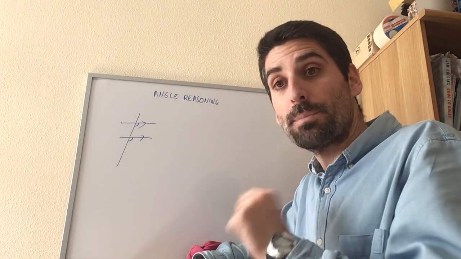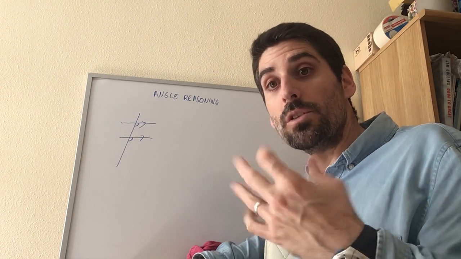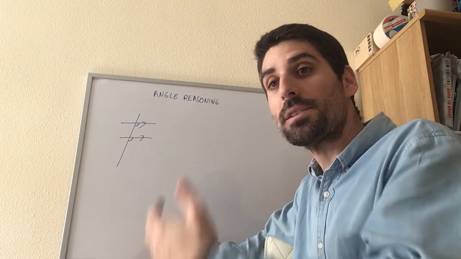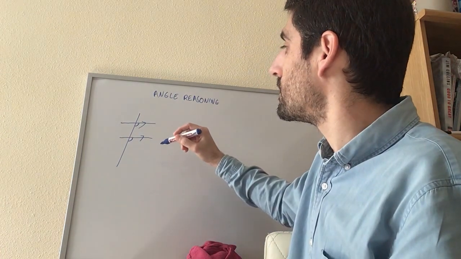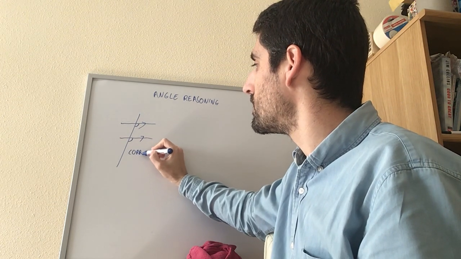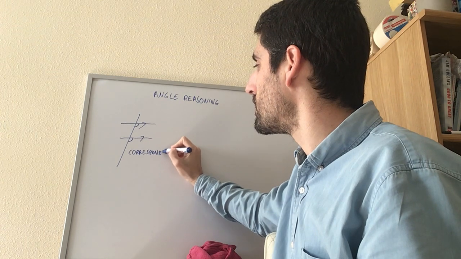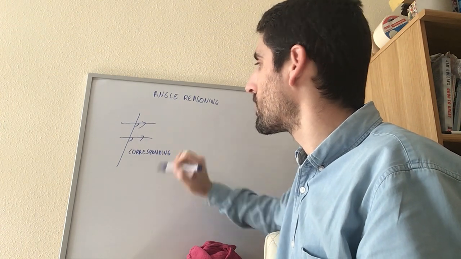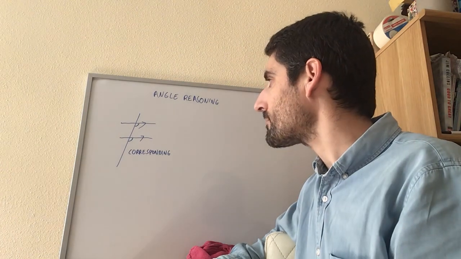And those angles have got a special name that you need to learn, because in the exam when they ask you for reasons, you need to be able to say that these two angles are corresponding. So corresponding angles are equal to each other. Okay.